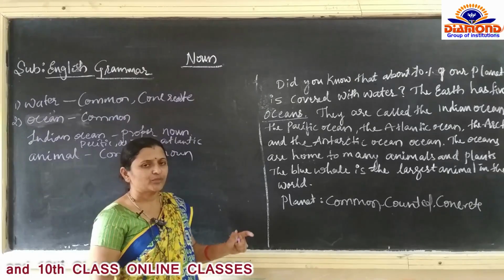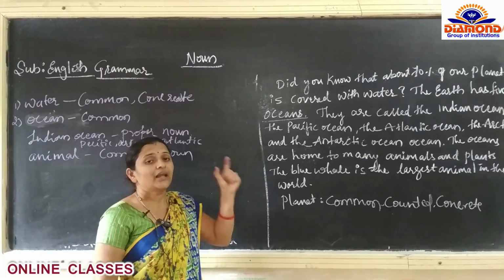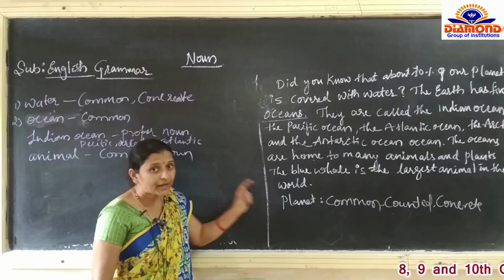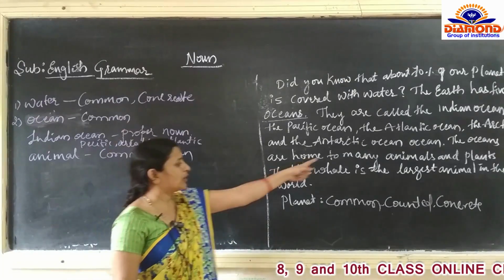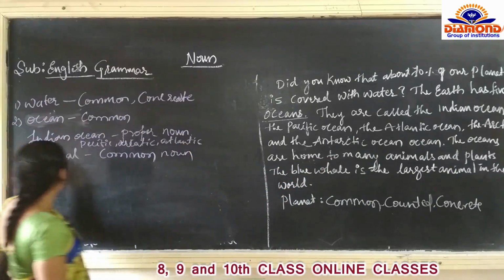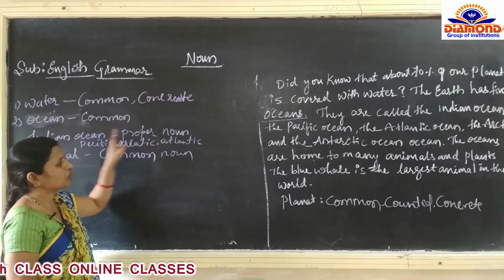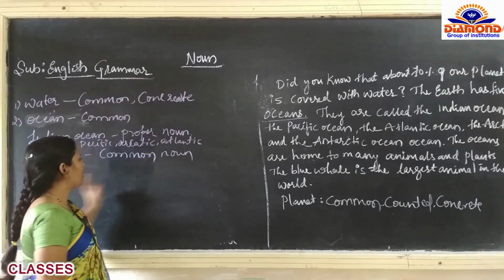We all know that in the previous class we studied that the name of a particular one is called a proper noun. So all these names come under proper noun: Indian Ocean, Pacific Ocean, Atlantic Ocean, all the names of the oceans.